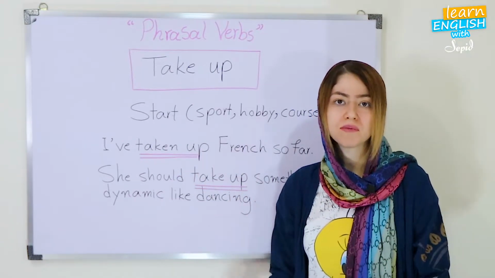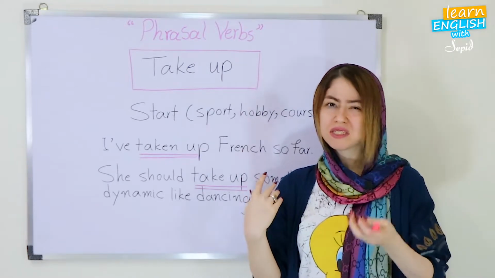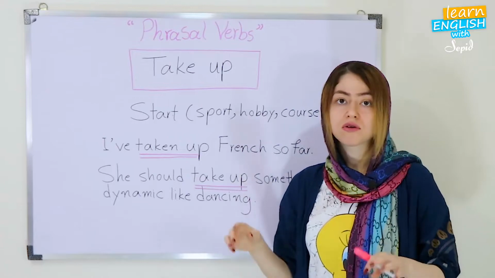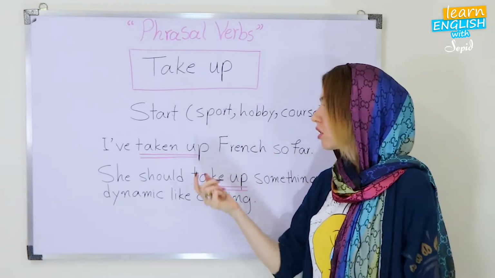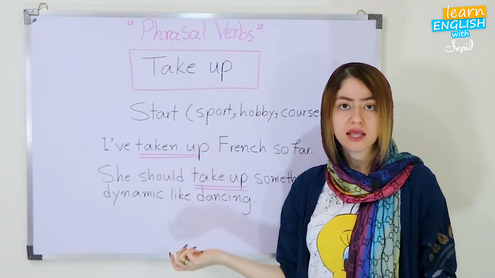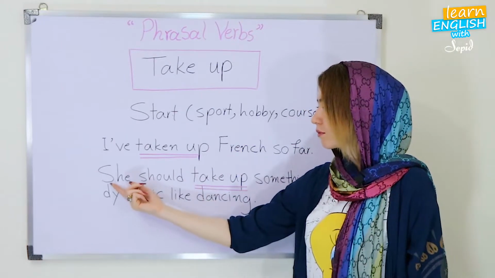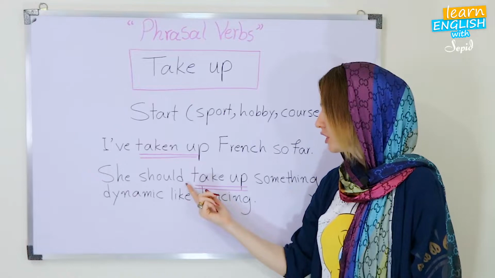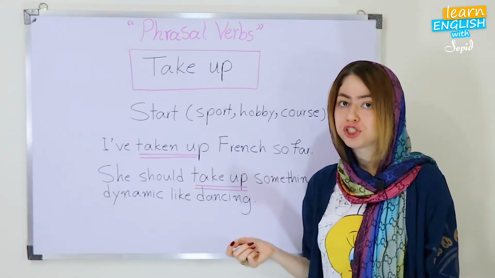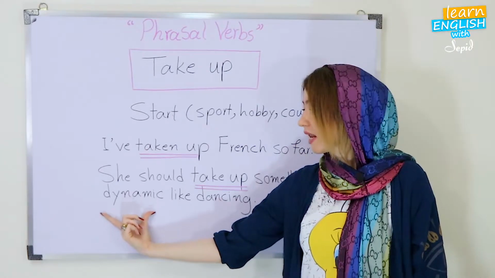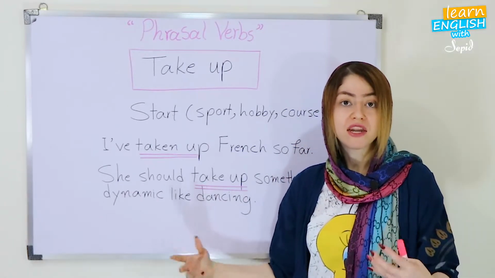Again, this is very simple and it seems a little bit unnatural. However, this phrasal verb is really natural and we can understand that you started an activity. Let's go. Here, she should take up something dynamic. Dynamic means full of energy.